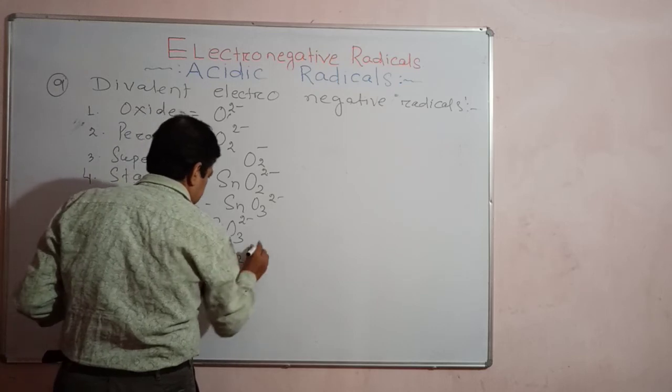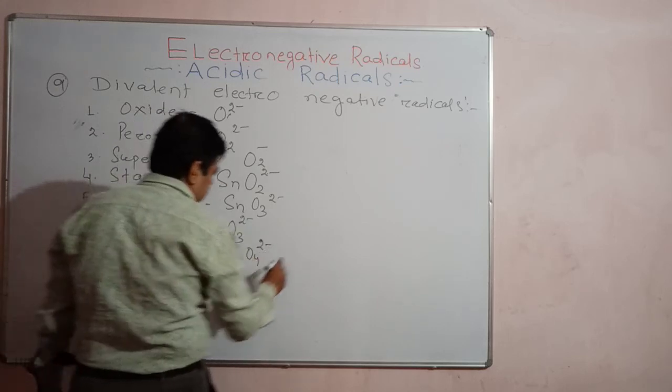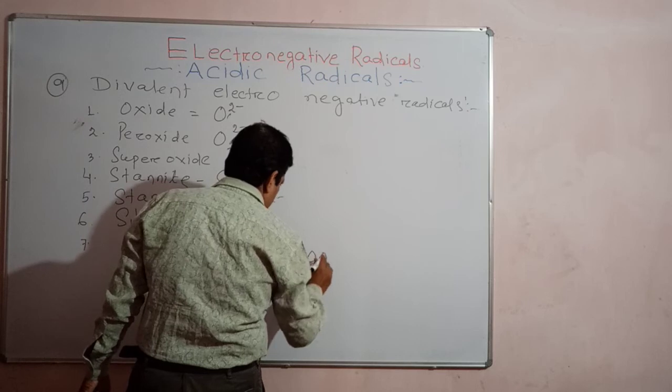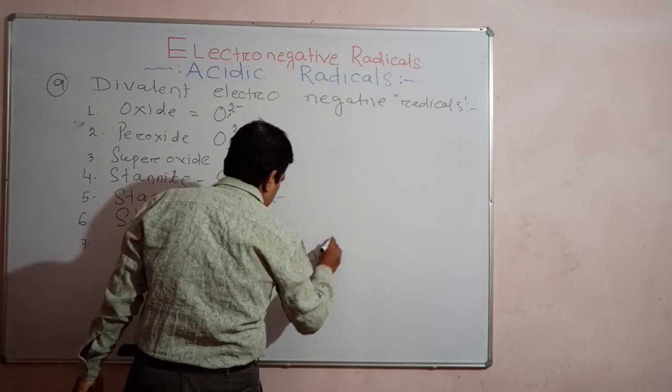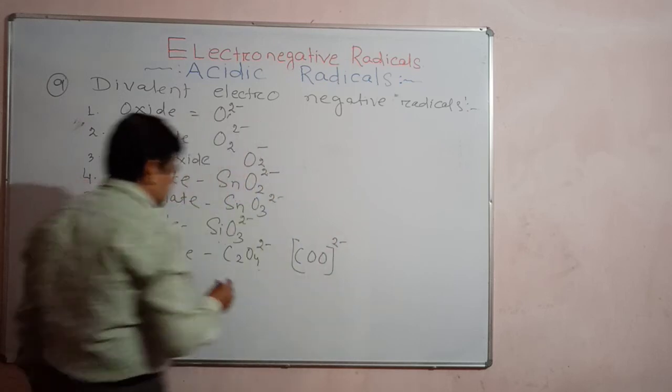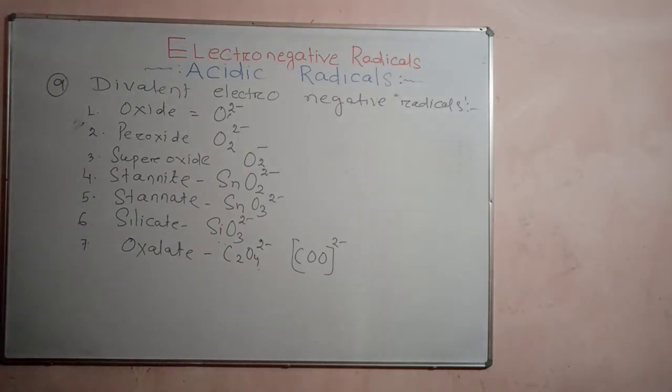C2O4 2 minus. Or you can write COO with 2 minus. Right? We can also write in this manner. Okay? Understand? Then you write plumbite, PbO2 2 minus. Plumbite.